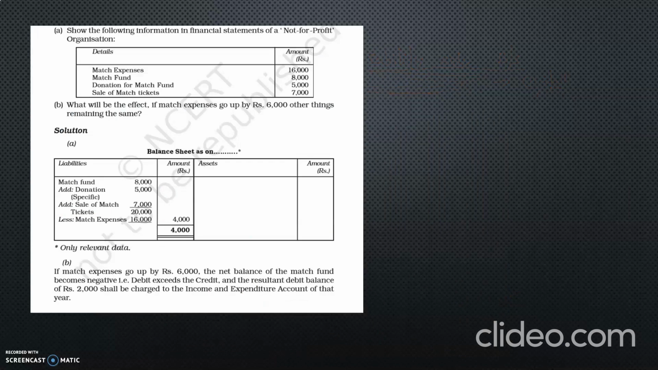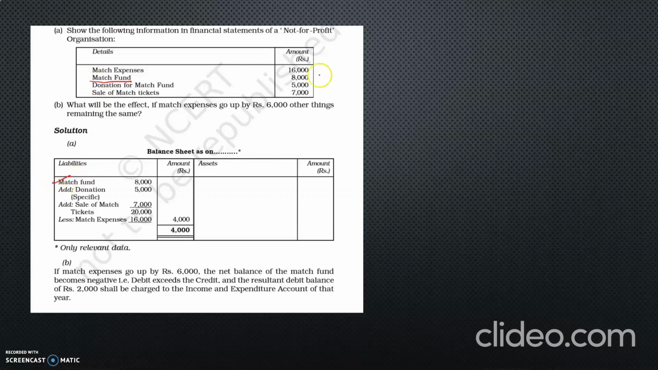Let us see one more example. Show the following information in the financial statement of a not-for-profit organization. We have 4 items: match expenses, match fund, donation for match fund, sale of match tickets. Now here the special fund is nothing but the match fund. It will be entered on the liability side of the balance sheet.